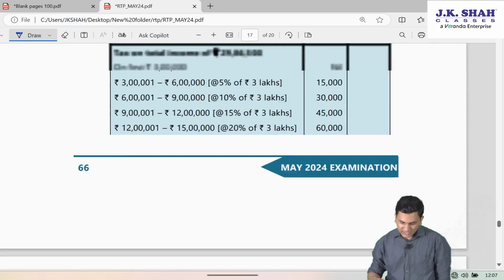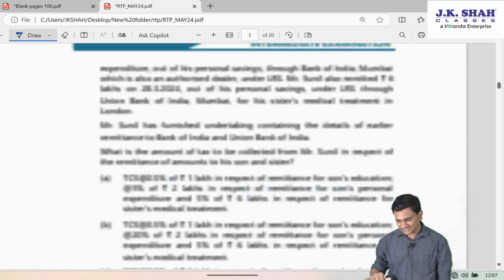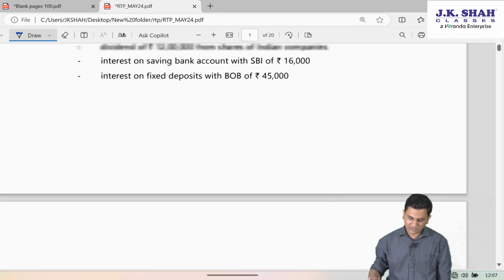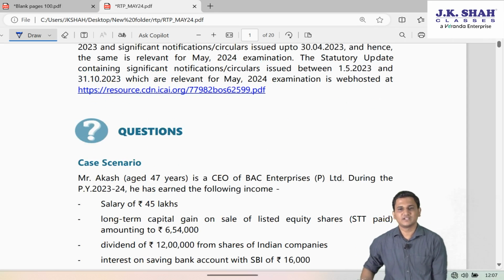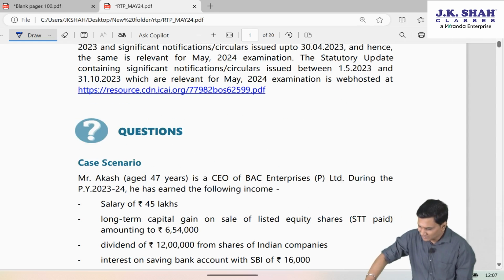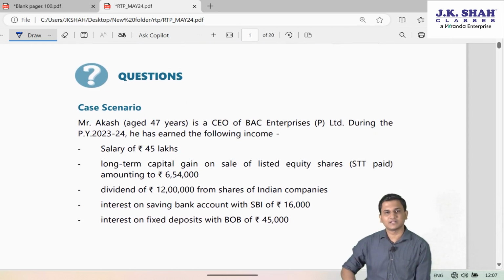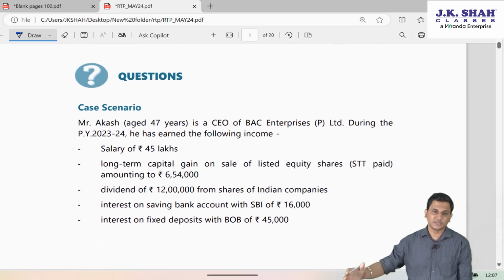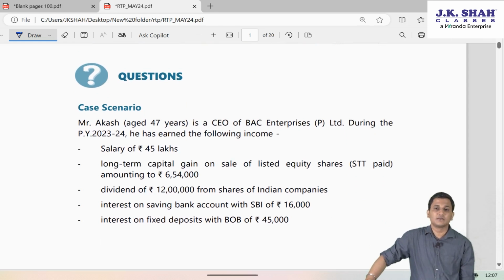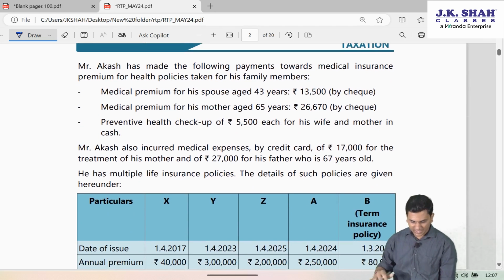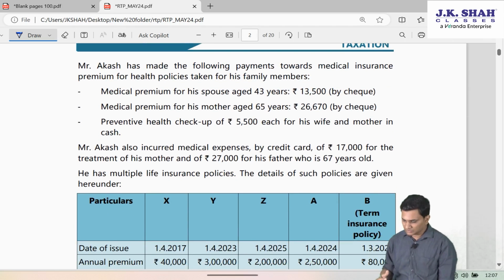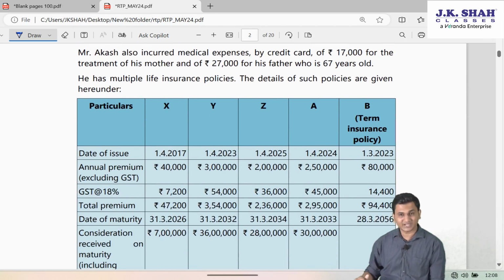So that's all in the RTP, friends. In my personal opinion, the RTP of May 24 attempt was not having very difficult level of adjustments. In my personal view, it is a very simple RTP this time. Rather, the previous RTPs were having still very tricky adjustments in my personal opinion. The only few observations which I would again like to summarize.